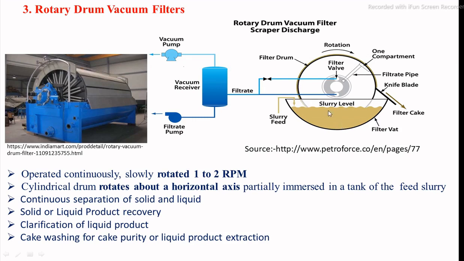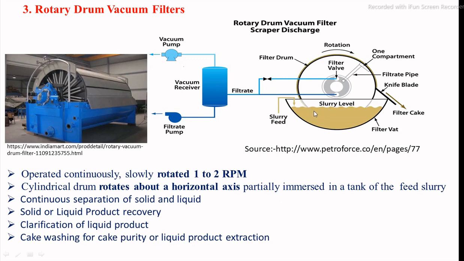When the drum is rotated, due to the internal vacuum, the water and water-soluble constituents in the slurry are sucked inside the drum and collected into the center, then flow to the vacuum receiving chamber, and then are separated into the filtrate pump.